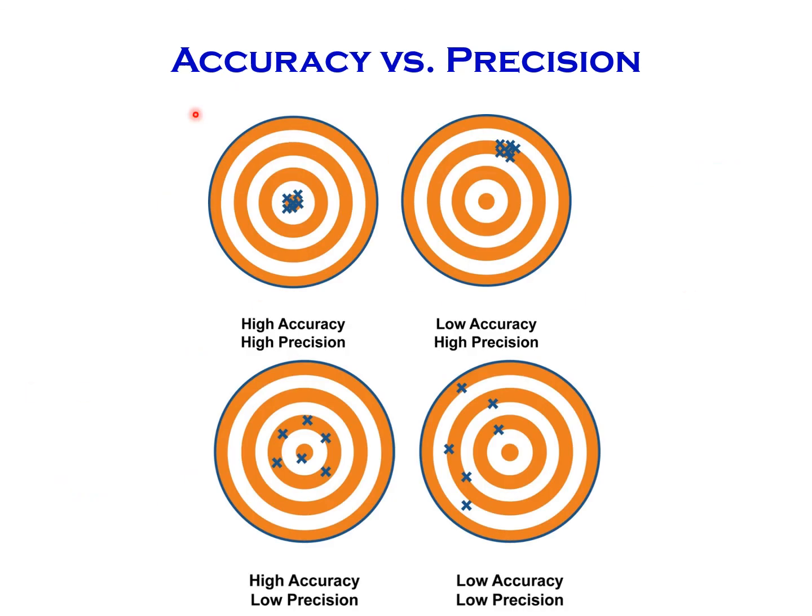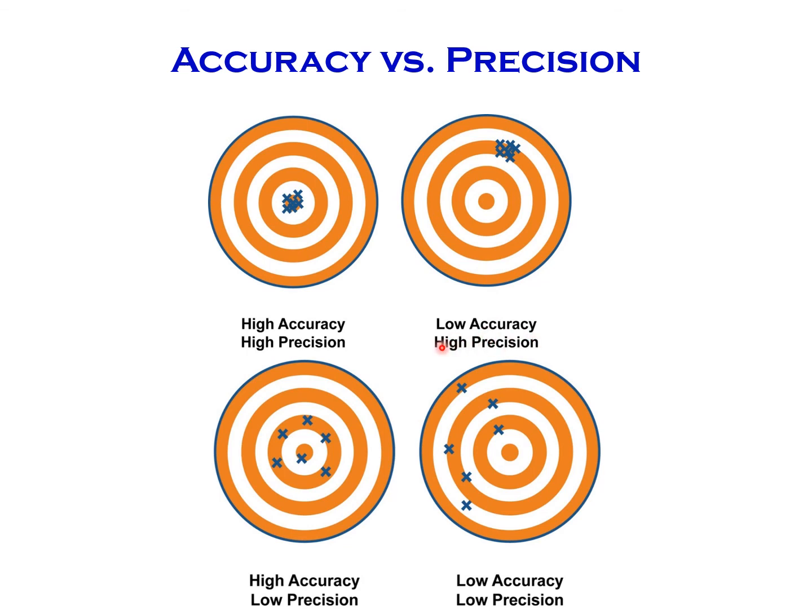Now we can see accuracy versus precision. This is our target value or true value. I have done the experiment 6 times. All the values are very near to the target and close to the true value. So it is high accuracy and high precision, because all the measurements are very close to each other.